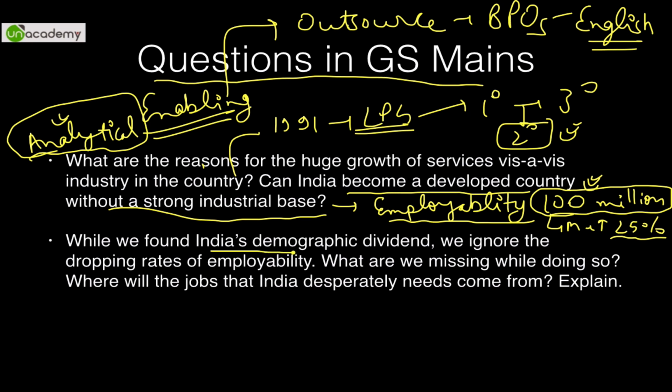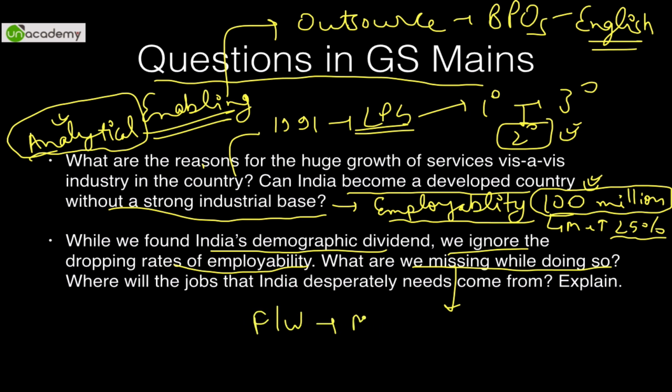While we flaunt India's demographic dividend, we ignore the dropping rates of employability. See, the skill set which we provide to our population is not enough. It's not matching the international standard. What are we missing while doing so? So there are lots of schemes. So basically, more or less, our framework on paper is sorted out.